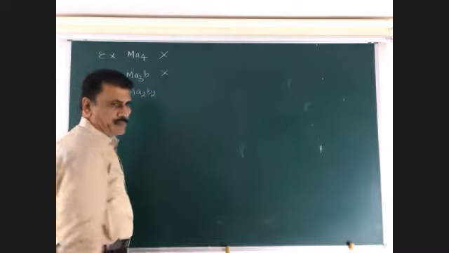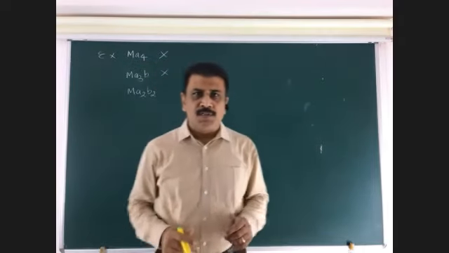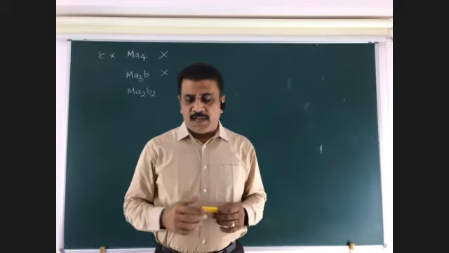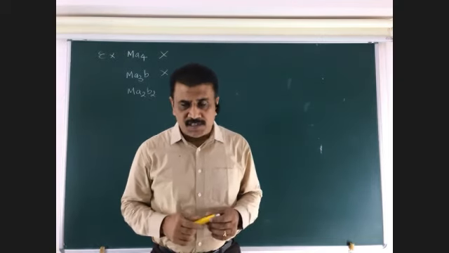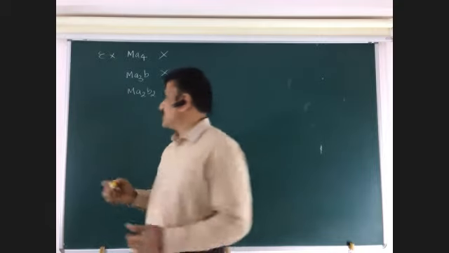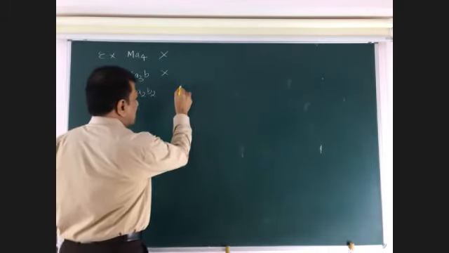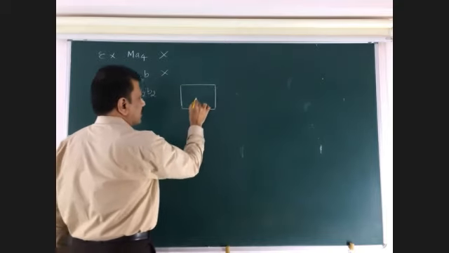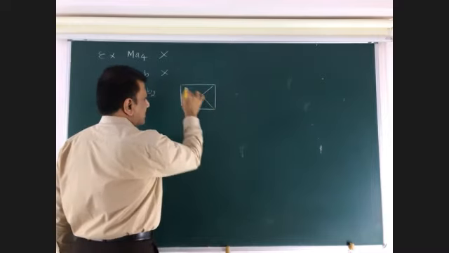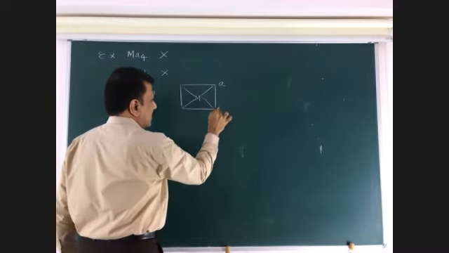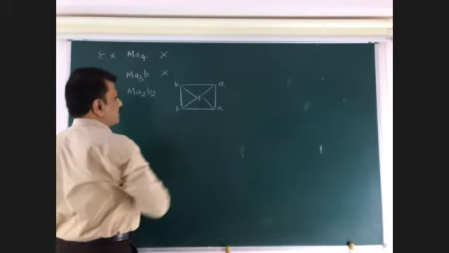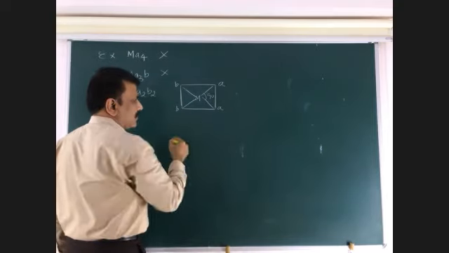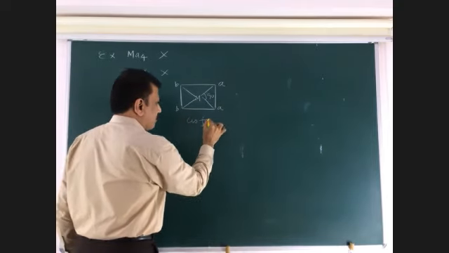MA2B2. This complex shows geometrical isomerism, cis-trans isomerism. If the ligands are on the similar side, it is called cis. If they are on the opposite side, it is called trans. Look at the example. This can be written like this. This is a square planar complex. M, A, B, B. This angle is 90. So this is called cis form.